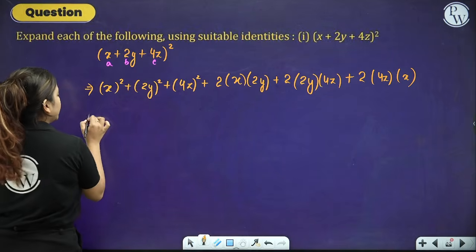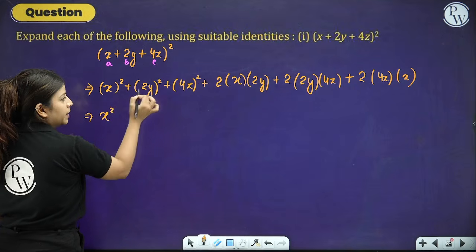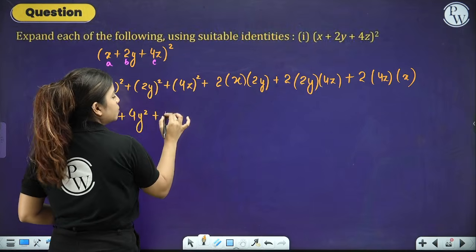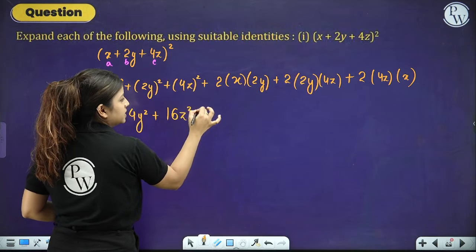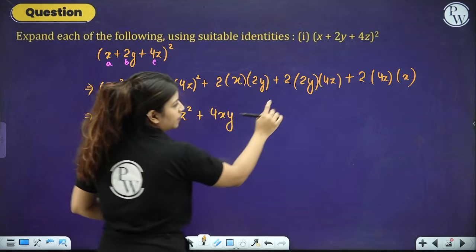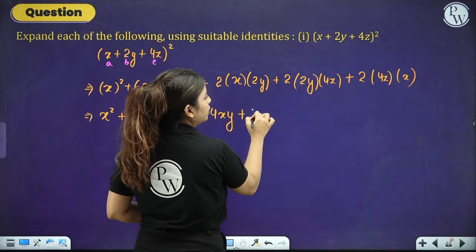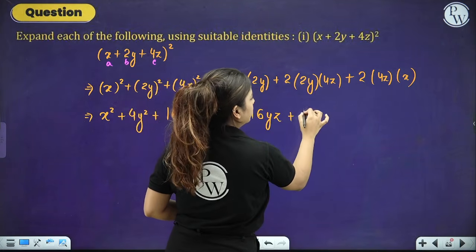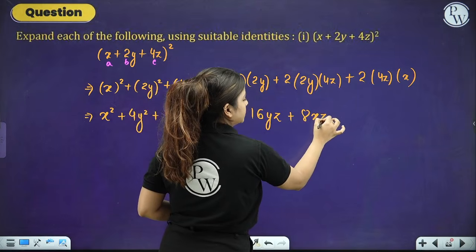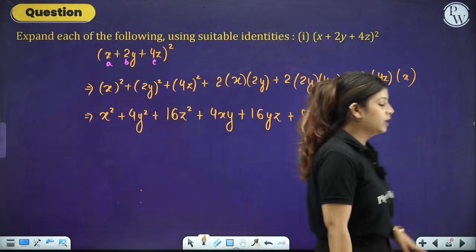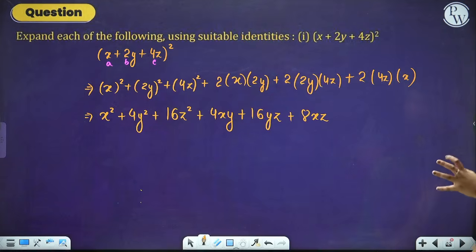So x squared, what is the square of x? X square. 2 square is 4, y square is y square. 4 square is 16, z square is z square. 2 into 2, 4, x into y is xy. 2 into 2, 4, 4 into 4, 16, 16yz plus 2 into 4, 8, z into x is xz. Or you can also write zx, it does not make any change, right? So this is what you will get, and this is what the expansion looks like.